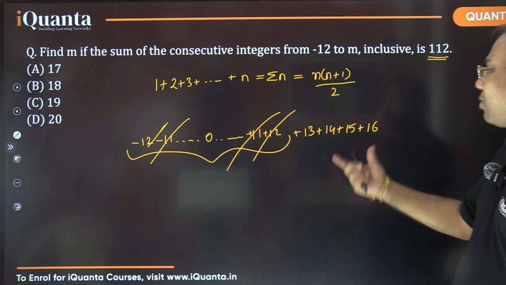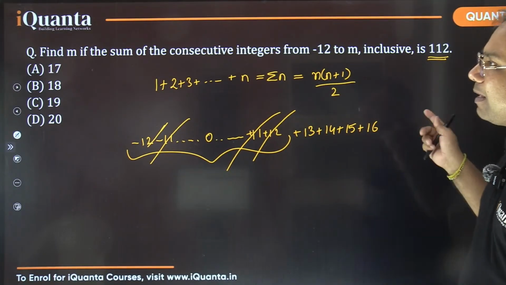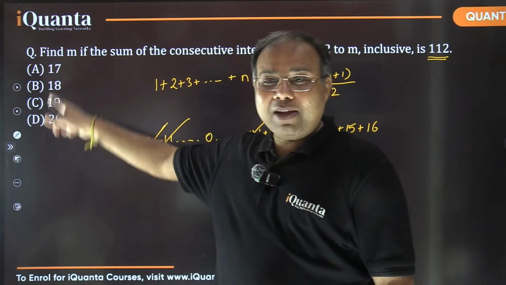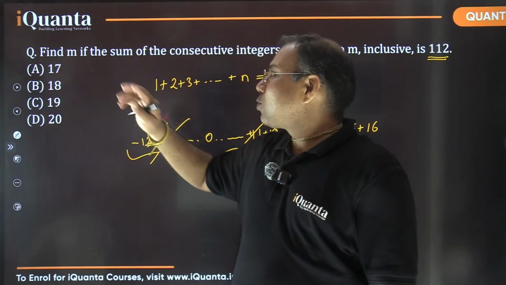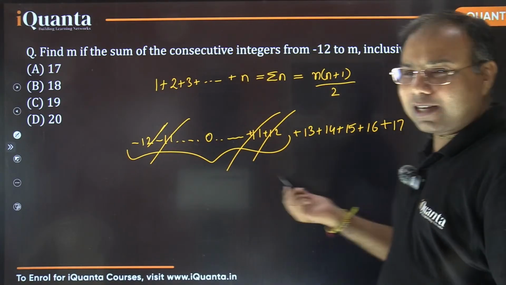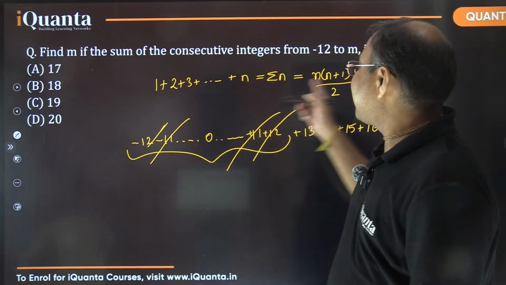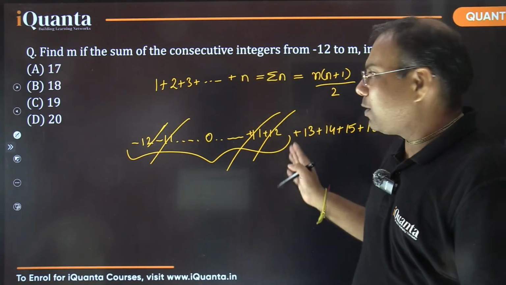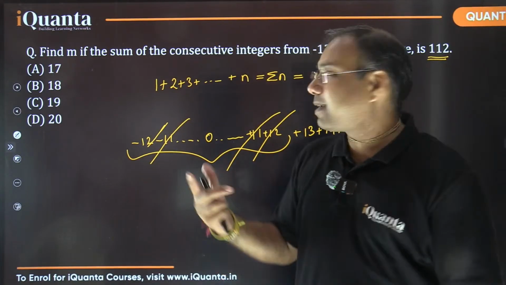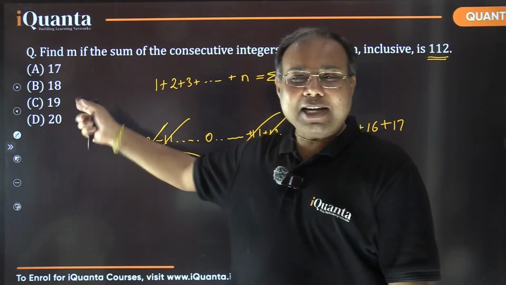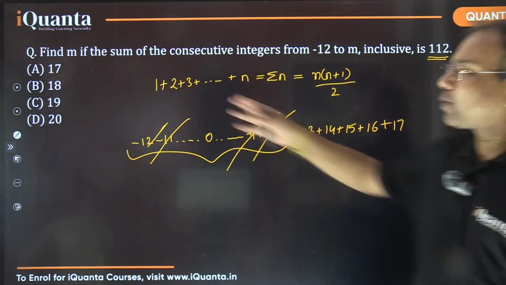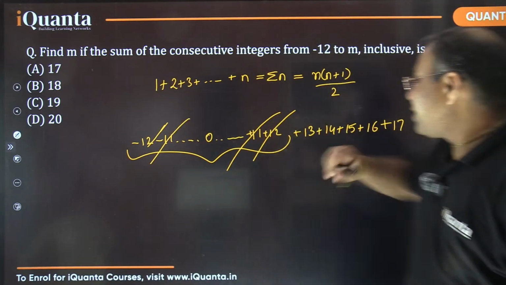So yes, these are small numbers. We can write them one by one. And we know that the range is 17, 18, 19, 20 only. We can take help from the options here. So बाबा 17 तक add करूं या 18 तक add करूं and so on, we can easily check, right? Even if you don't know any formula, it's not required, without using that as well. You just need to see कि 13 से कहां तक के numbers आपको add करने हैं, 17 or 18 or 19 or 20. That's it. यही तो है ना? Okay, so let me check up to 17. That is the smallest term here. Let me check till that point.